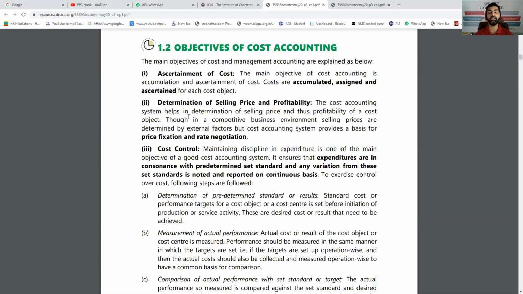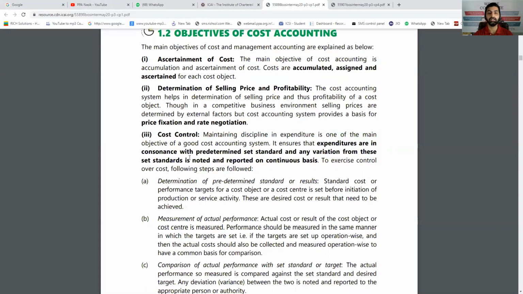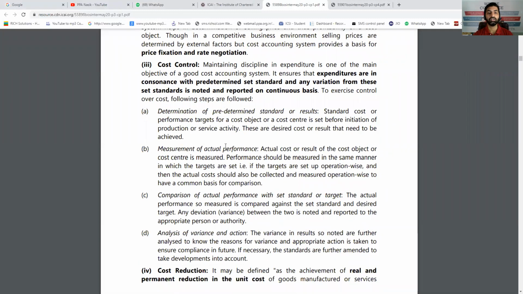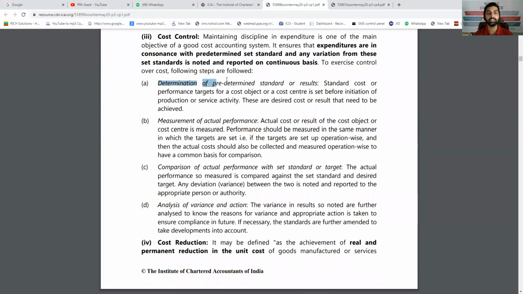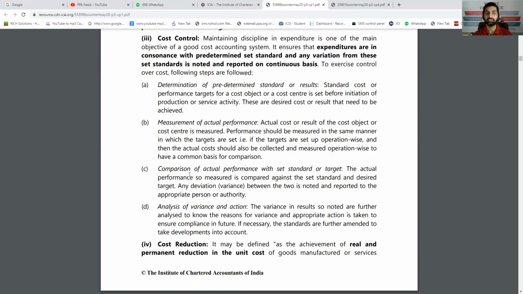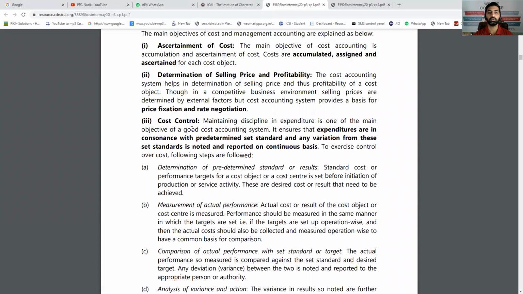Cost control. When we understand exactly how much cost we have paid in the last year, for next year we can prepare a budget and we can control the cost also. So for cost control, what is needed? Determination of predetermined standards, standard costing that we have learned, and budgetary control. Measurement of actual performance, then comparison of budgeted and actual performance, and analysis of variance and action. Why there is a difference, that we have to find out and take action.